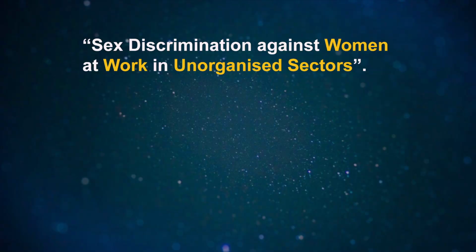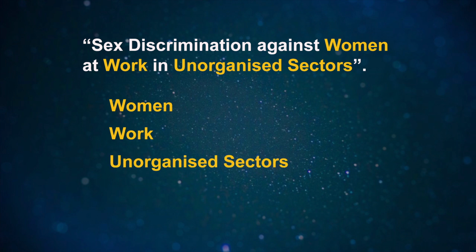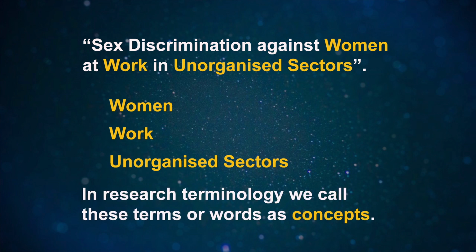To illustrate further, let us examine a research topic titled Sex Discrimination Against Women at Work in Unorganized Sectors. The research problem includes words or terms like woman, work and unorganized sectors. These are the terms or words for which we can point to an object the term or word represents. In research terminology, we call these words or terms concepts.